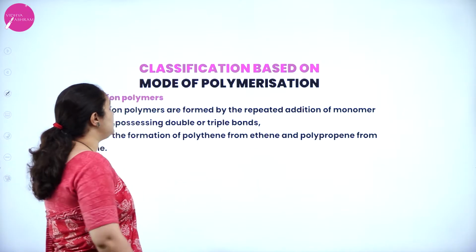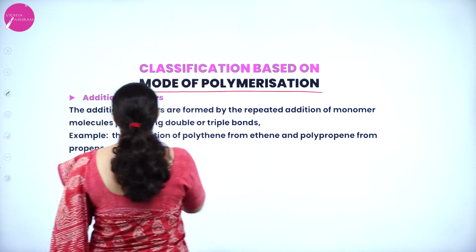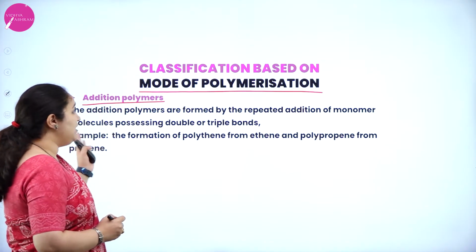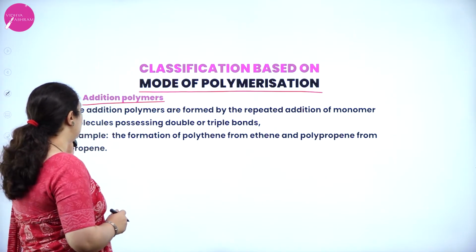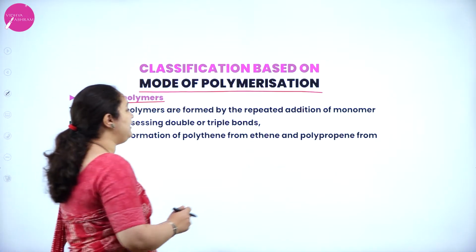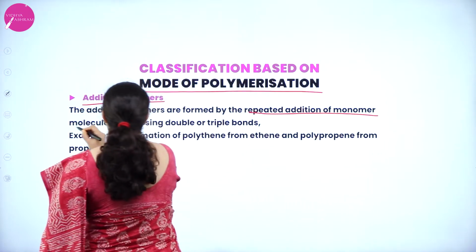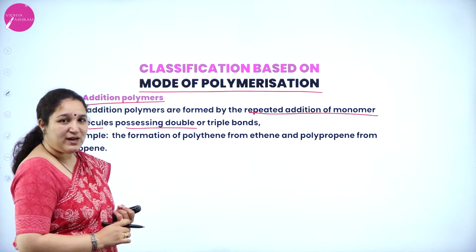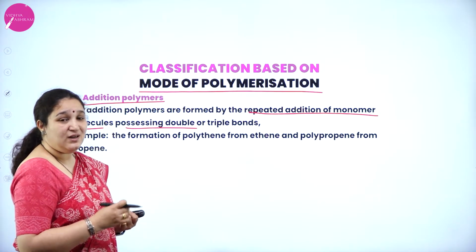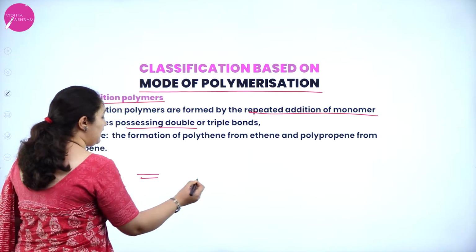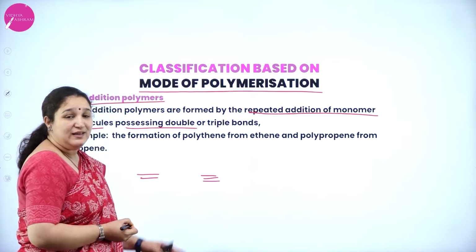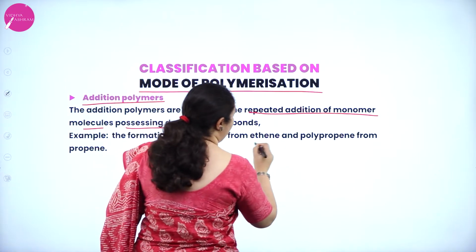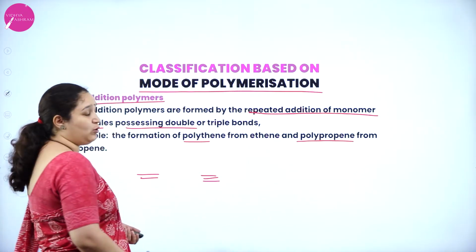Next type of classification is based on mode of polymerization. First is addition polymer or addition polymerization. What happens here? Addition polymers are formed by repeated addition of monomer molecules possessing a double bond or triple bond. Addition polymerization will occur with monomers which contain a double or triple bond. Example we can give: polythene from ethene or polypropene from propene.